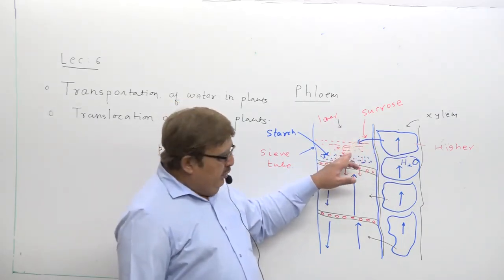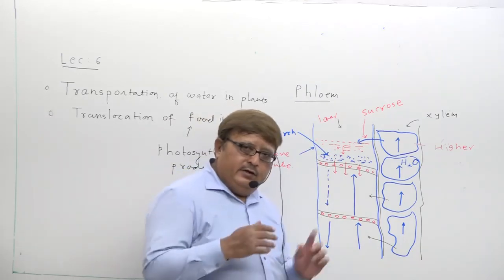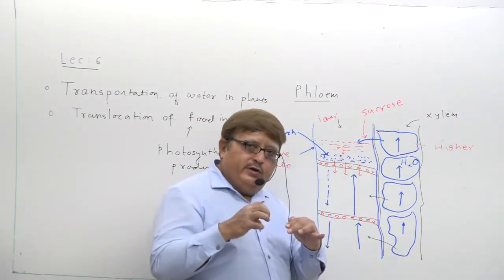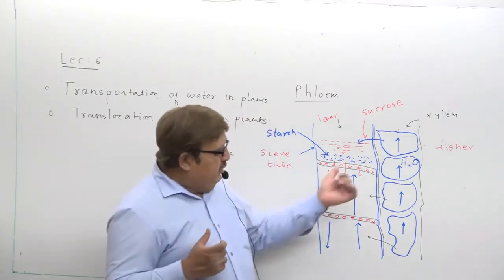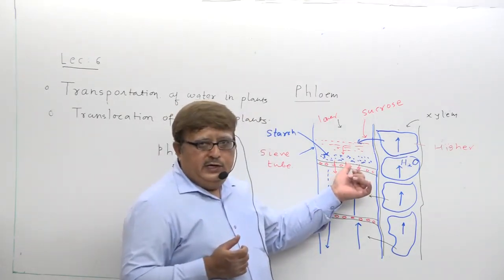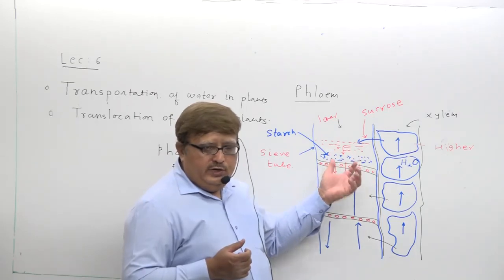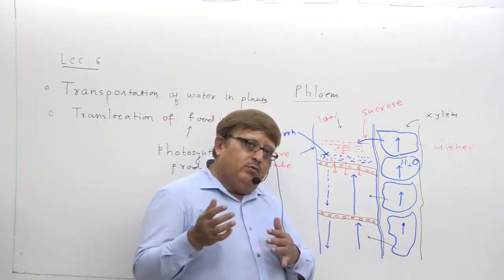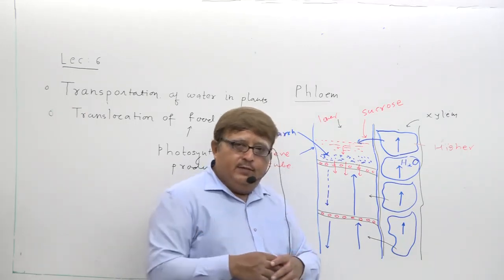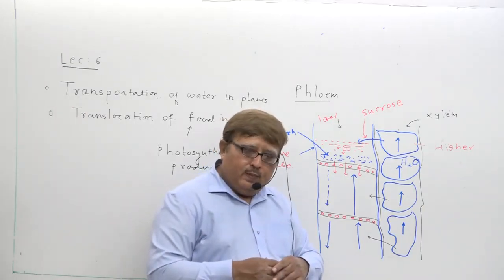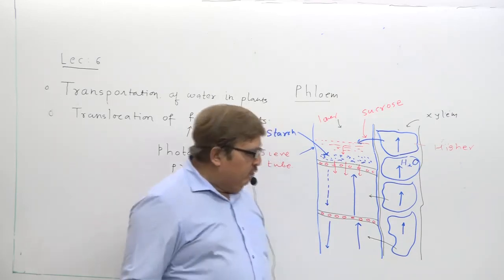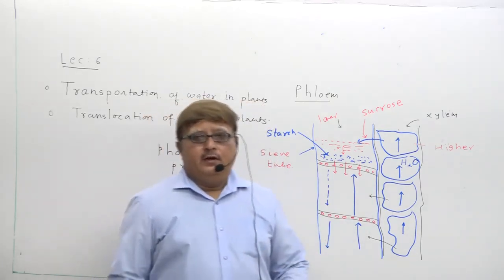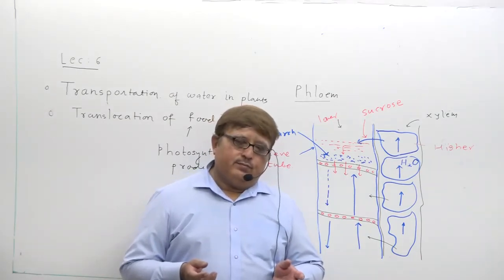Because water enters this sieve cell, it creates a pressure on the dilute photosynthetic product, and due to this pressure that product will move to any tissue having less pressure. So this way photosynthetic product can also be transported in higher plants.